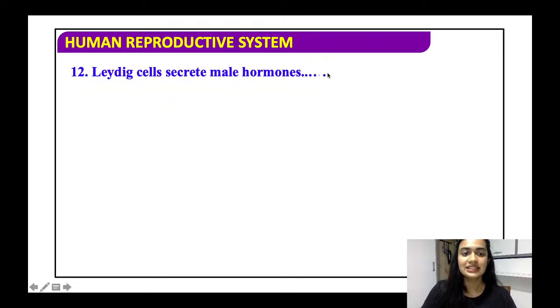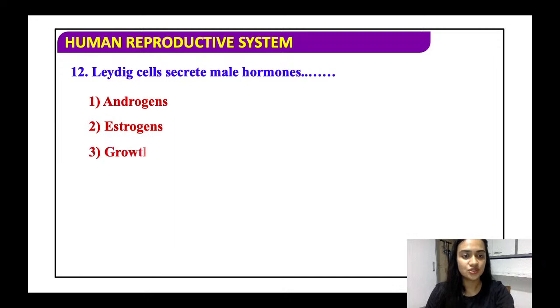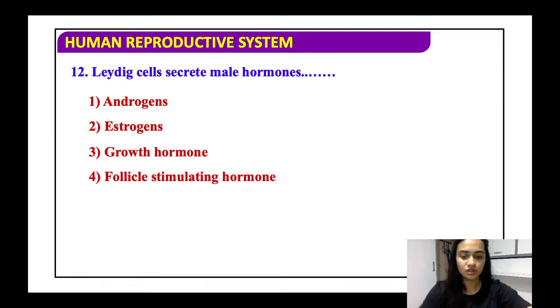Moving forward, Leydig cells secrete male hormones known as androgens, estrogens, growth hormone, or the follicle stimulating hormone. See, the growth hormone and the follicle stimulating hormone, they both are secreted by the anterior lobe of the pituitary.